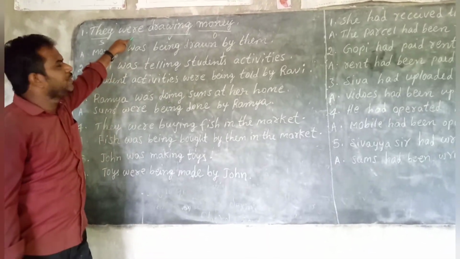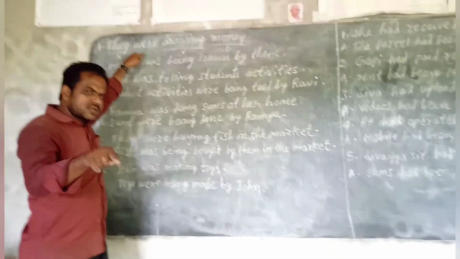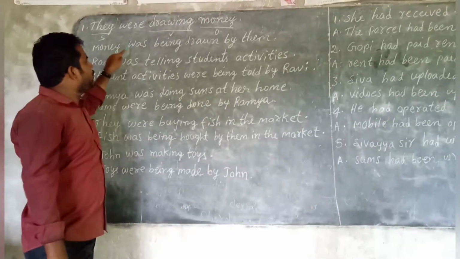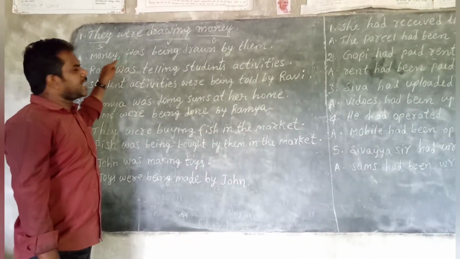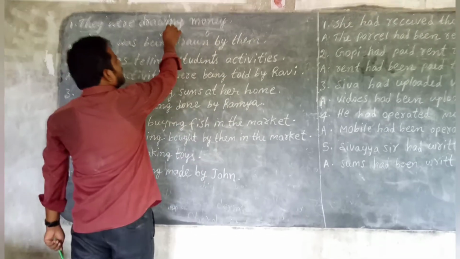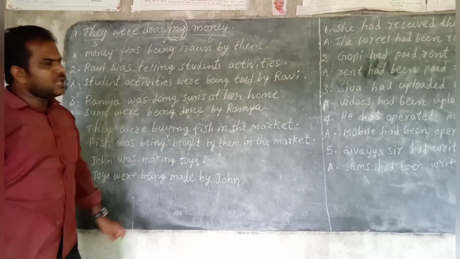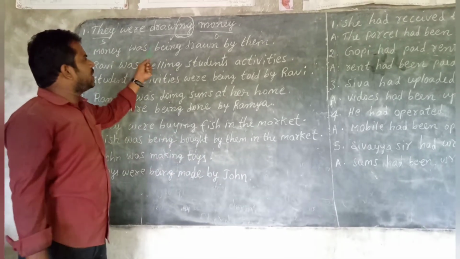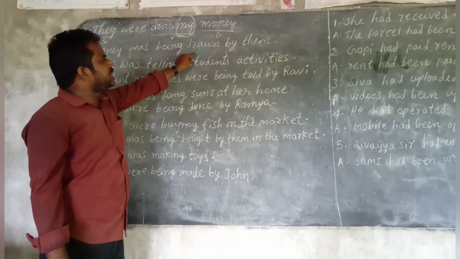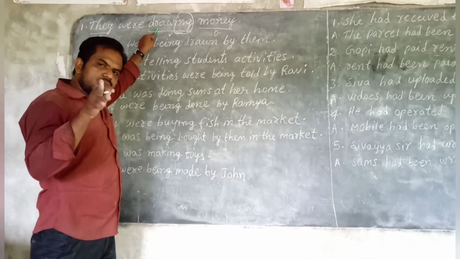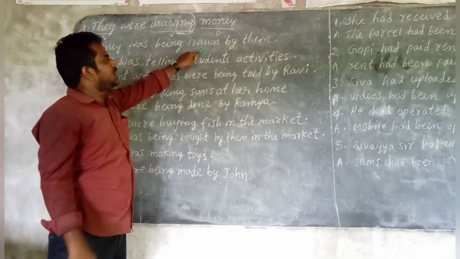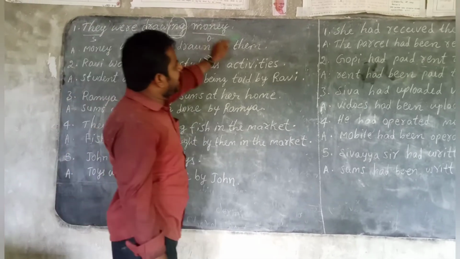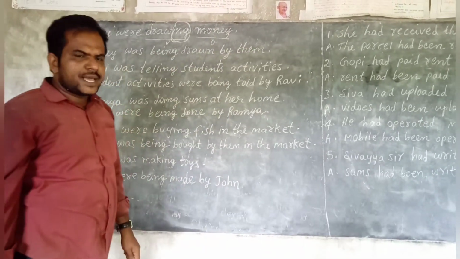So what is be form? Past be forms, what children? Was or were. Here money we have to treat as singular. That's why was. Okay. So second rule also over. Here to the verb ing added, children. That's why additionally we have to add being. First rule over, second rule over. Now third rule. Change the verb into V3. Draw, drew, drawn. Fourth rule, add by. Fifth rule, subject should be changed as object.